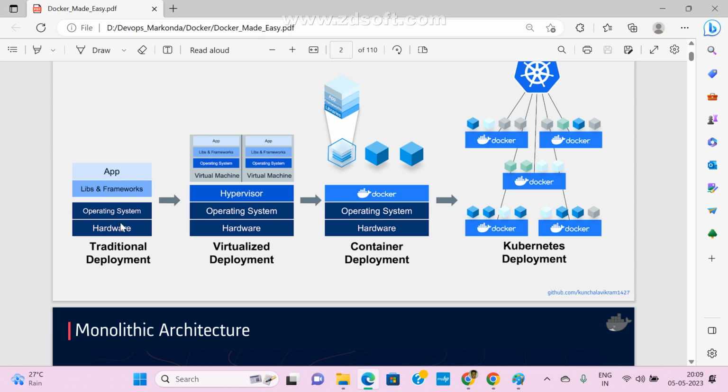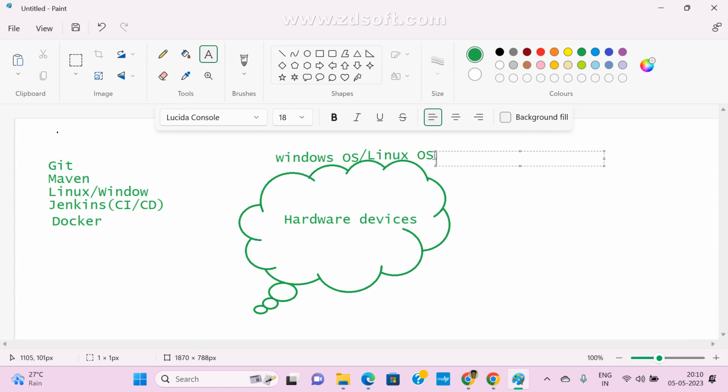So if you want to work with the hardware devices, we need to install the operating system. Whether you install Windows, Linux, Ubuntu, CentOS or Mac OS, that depends on your requirement. We can install any type of operating system. That is up to you only.